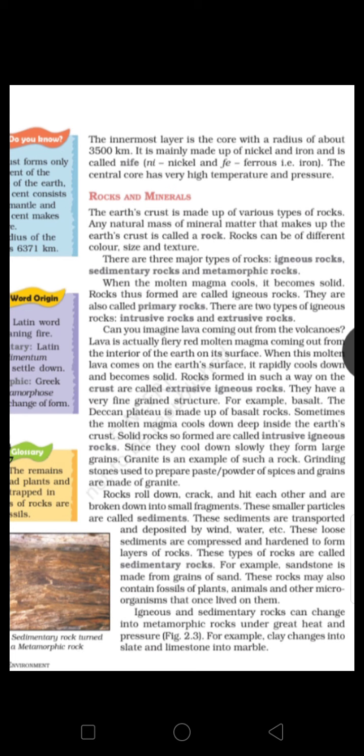Now both igneous and sedimentary rocks can change into metamorphic rocks under great heat and pressure. For example, clay changes into slate and limestone into marble. So when coming into contact with great heat and pressure, igneous and sedimentary rocks are changed into metamorphic rocks.